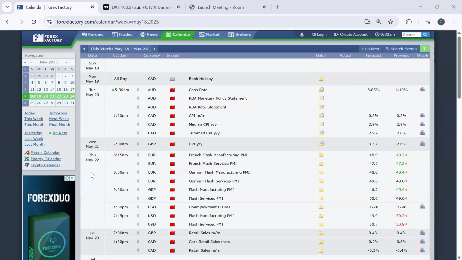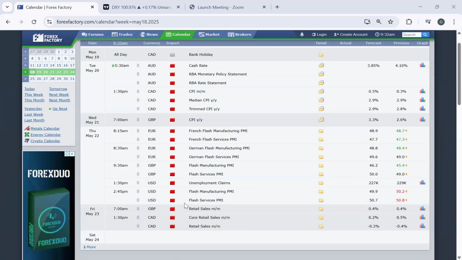On Thursday, 22nd May, we have that on Euro, 8:15 a.m. We have 8:30 a.m. Euro. We have 9:30 a.m. Great Britain pounds coming up with the flash services PMI. Then we have US dollar coming up 1:30 p.m. and 2:45 p.m. Nigerian time, focusing on unemployment claims, flash manufacturing PMI, and also flash services PMI.